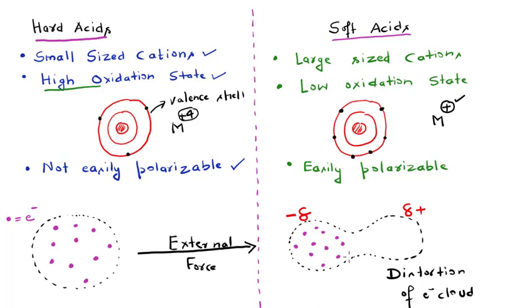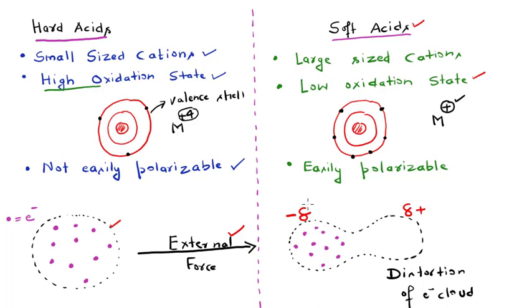So you can see here, in the presence of an external force, if we have some electron cloud that has a high number of valence electrons, as in this case, where the number of valence electrons is quite high because the metal ion is present in low oxidation state, then the formation of poles may take place.